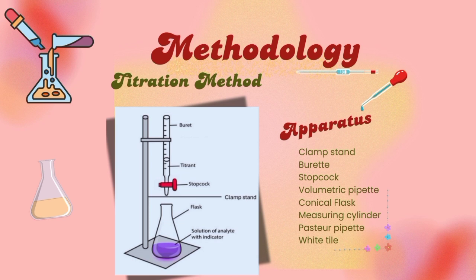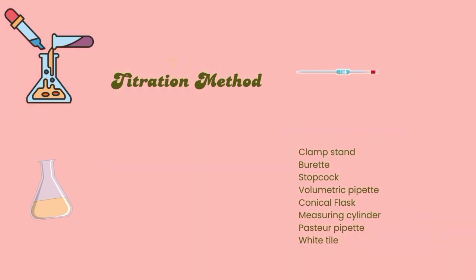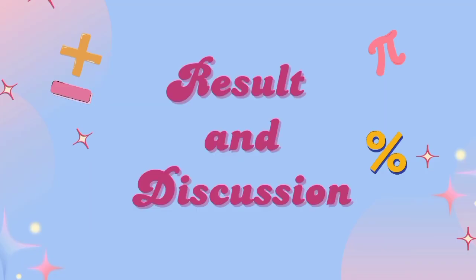Next is the volumetric pipette, which is used to measure and transfer a fixed volume of hot water sample from one container to the conical flask. Next up is the conical flask, which is used for mixing and carrying out the titration. Sixth, measuring cylinders, used to measure liquid volumes. Seventh, Pasteur pipette, which will transfer small quantities of the indicator. And the last one is the white tile, which is used for spotting the endpoint of the color change during a chemical reaction. Next is result and discussion.